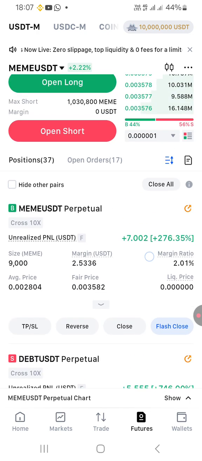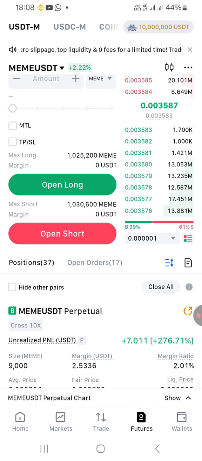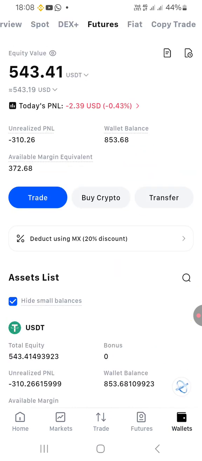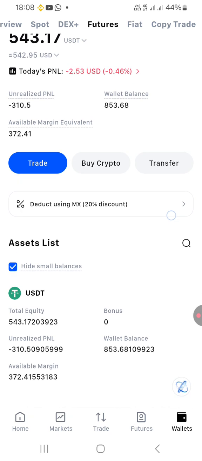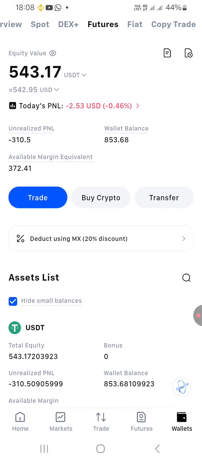Of course, this is the reason why I've not made a lot of money. So let me actually show you this one here. Okay, this one is telling me that my wallet is actually 853, and my unrealized profit and loss is minus 310. So it means all my trades, I'm actually in a loss of about minus 300.